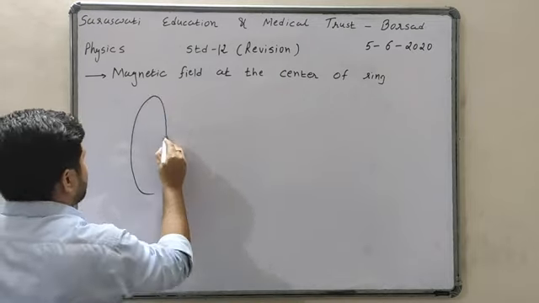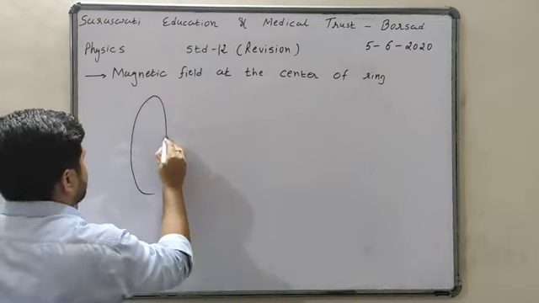For n turns, this magnetic field will be mu 0 I n upon 2R. One interesting thing is that for a ring there is no pi. There is another equation with 2 pi, but that is for a straight wire. For a ring, the equation looks like mu 0 I upon 2R only. There will be no pi. So this is the formula of magnetic field at the center.